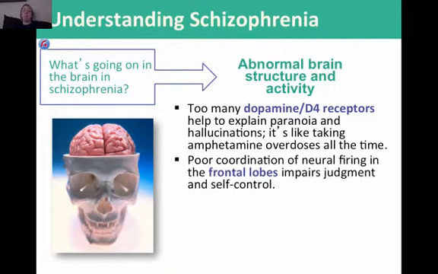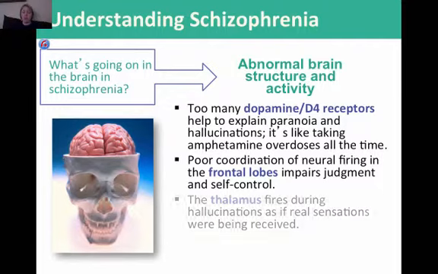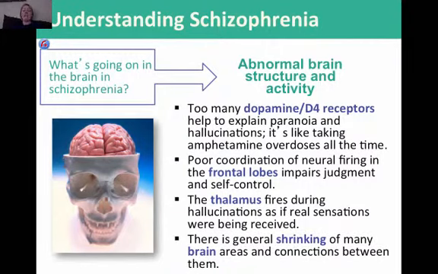Poor coordination of neural firing in the frontal lobe impairs judgment and self-control. And the thalamus fires during hallucinations as if real sensations were being received. And there is a general shrinking of many brain areas and connections between them. So the brain of a schizophrenic functions differently than ours does.